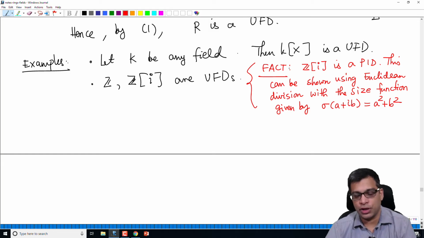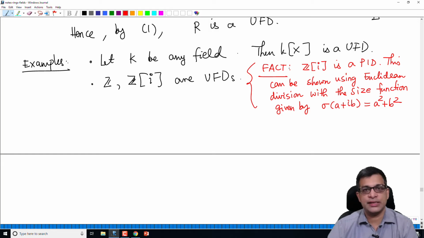Just like we have shown that Z is a PID, where the size function is just the absolute value, you can divide any integer by another integer. Similarly, for the polynomial ring in one variable over a field, the size function is just the degree of a polynomial. Then we can divide and ensure that the remainder has a smaller size, meaning smaller degree. In this case, the size function is this.